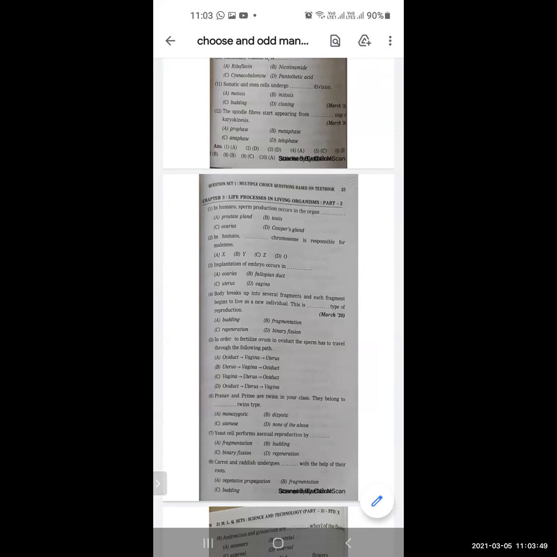Third one. Implantation of embryo occurs in dash. Options are ovaries, fallopian duct, uterus, vagina. And the correct option is uterus. Now next one. Body breaks up into several fragments and each fragment begins to live as a new individual.